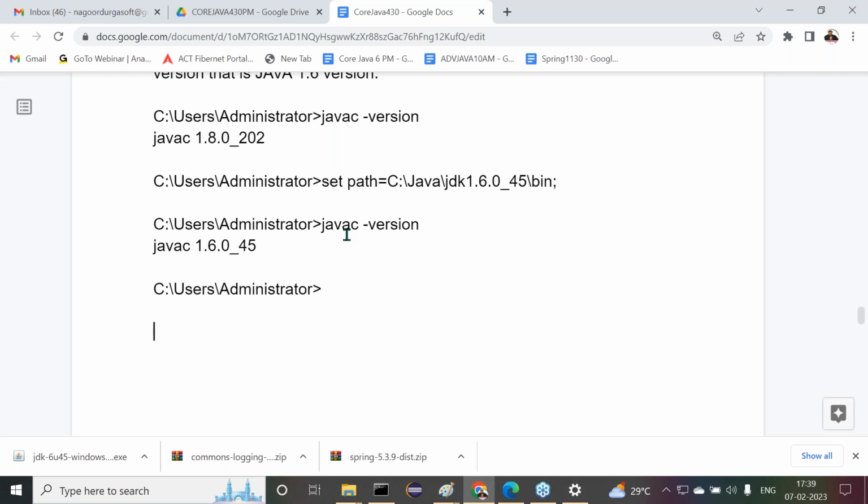Then after tomorrow I'll install EditPlus or some editor. Then I will start the programming part there. By that we are able to get some clarity.